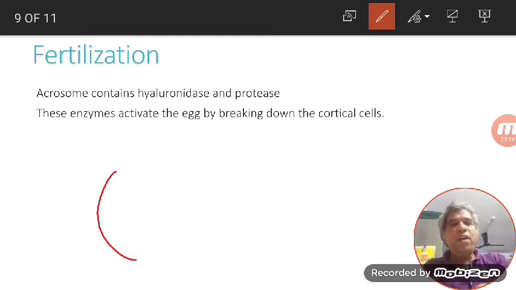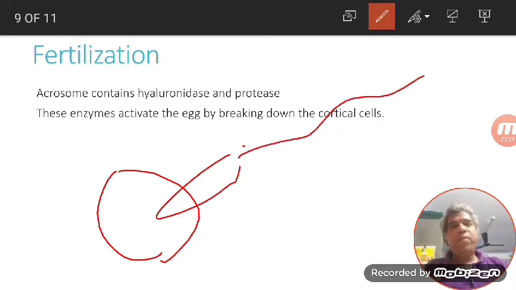And now when the egg gets fused with the entire sperm, it has to penetrate into the body of the egg. That can be done by these enzymes, namely hyaluronidase and protease.